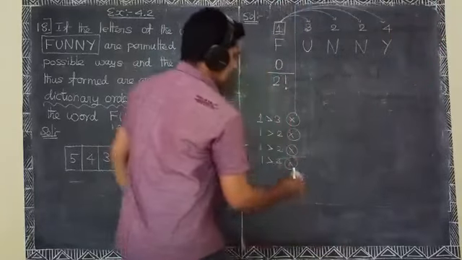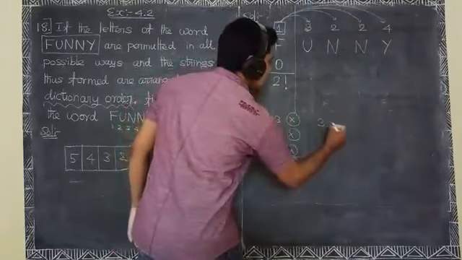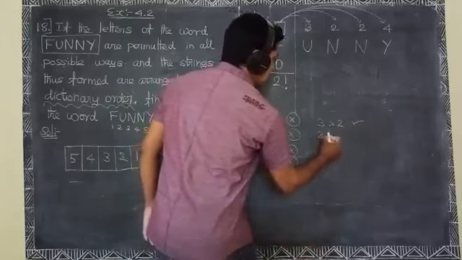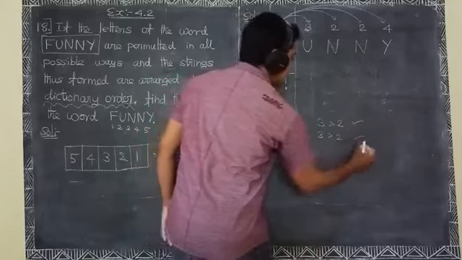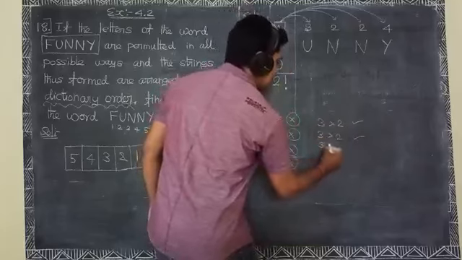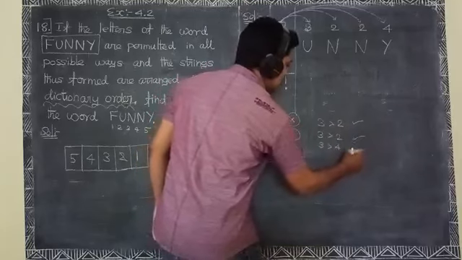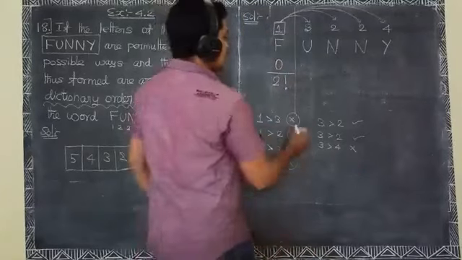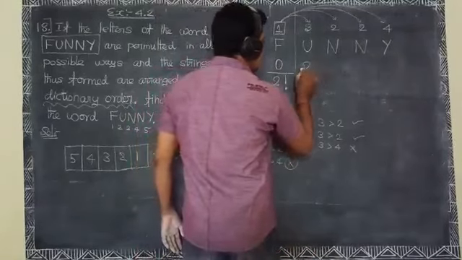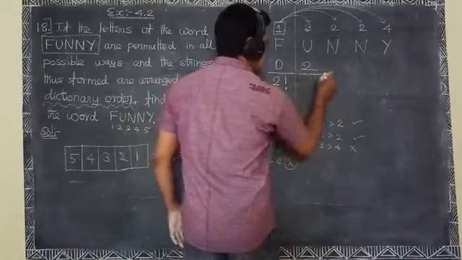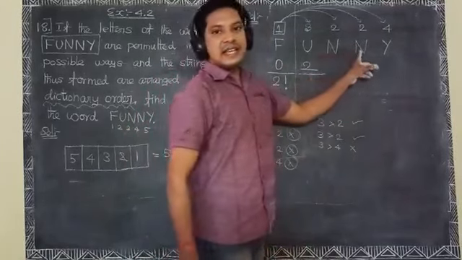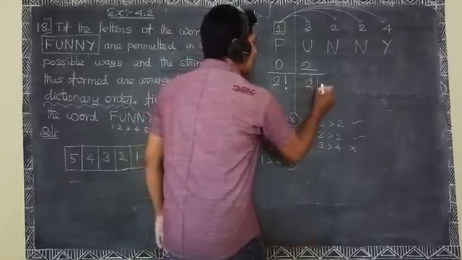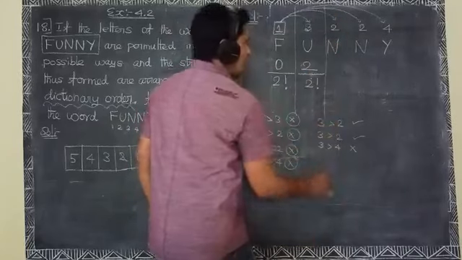Number 3 is greater than 2 is possible. Number 3 is greater than 4 is not possible. Here 2 conditions are satisfied, so putting 2 into here divided by the letter N repeated twice, which means 2 factorial.